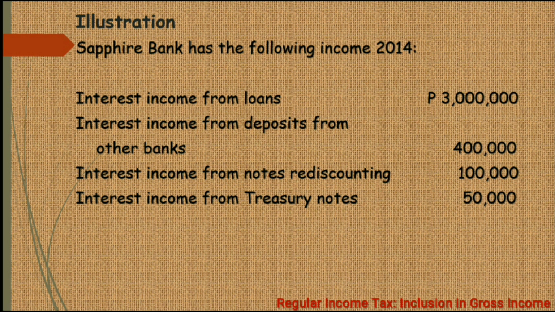We'll start with the interest income from loans, 3 million pesos. So, yung loans, sino ba yung nag-grant ng loan? Usually, it's the banks or financial institutions or, generally, mga lenders. So, ito ay isang pautang. And this is subject to the regular income tax. Now, interest income from deposits from other banks. Hindi naman sinabi na yung interest income galing sa bank deposits ay galing abroad. So, this is final tax. Kasi kapag yung interest income ay galing sa bank deposits abroad, so that will be subject to regular income tax. So, dito kasi hindi sinabing galing abroad. So, this is final tax.